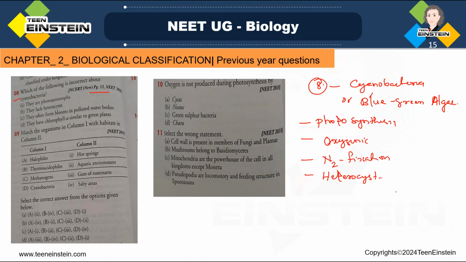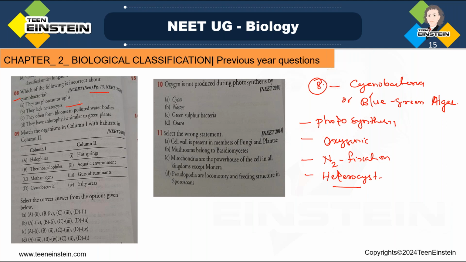Here we need to find out the incorrect statement about cyanobacteria. They lack heterocyst. Is it? No, they have heterocyst, and with the help of that heterocyst they are doing nitrogen fixation, right? So that is the incorrect statement among these. They lack heterocyst is the wrong answer, and that is the one we need to select. They have heterocyst, right?